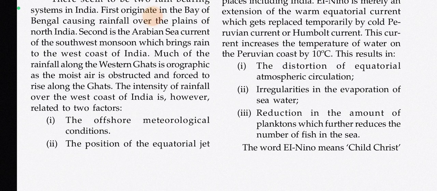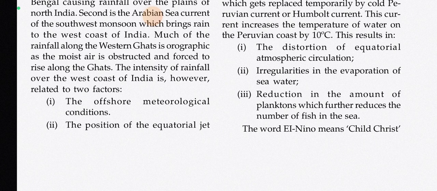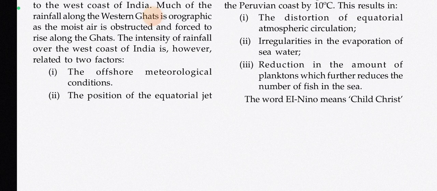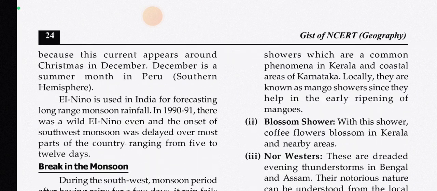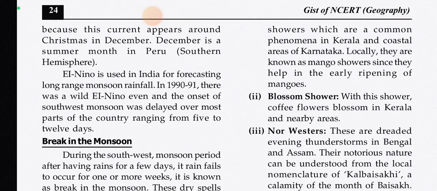So this results in the distortion of equatorial atmospheric circulation, irregularities in the evaporation of seawater, and reduction in the amount of planktons, which further reduces the number of fish in the sea. The word El Nino means child Christ because the current appears around Christmas in December. December is a summer month in Peru. El Nino is used in India for forecasting long range monsoon rainfall.